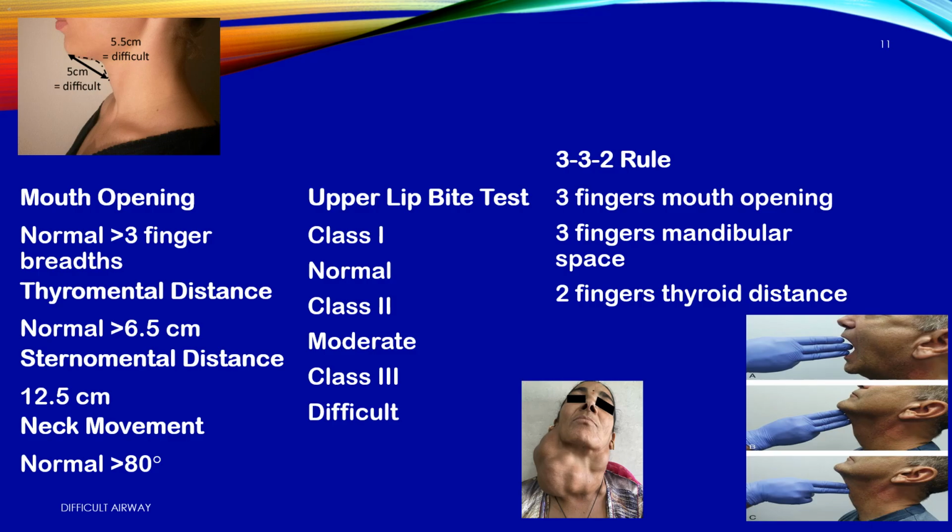Intubation needs space to open the mouth, room for the tongue, and ability to line up the mouth, throat, and trachea. We use quick bedside tests: mouth opening, thyromental distance, neck movement, lip bite test, and 3-3-2 rule. Because if these distances are small, your laryngoscope and tube won't fit, even with a good Mallampati. In short, good mouth plus good neck plus good space equals easier airway.